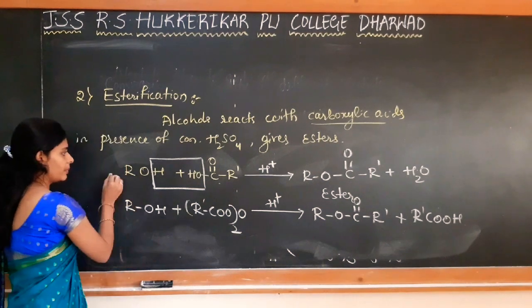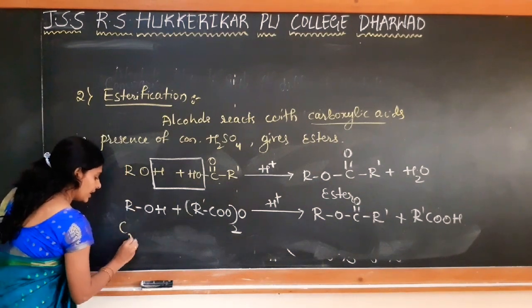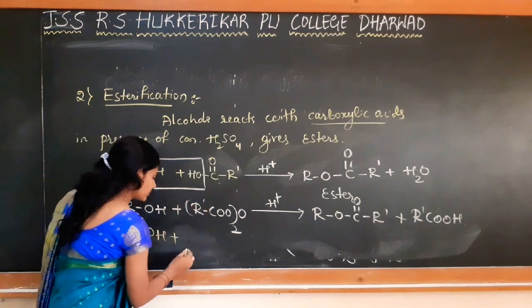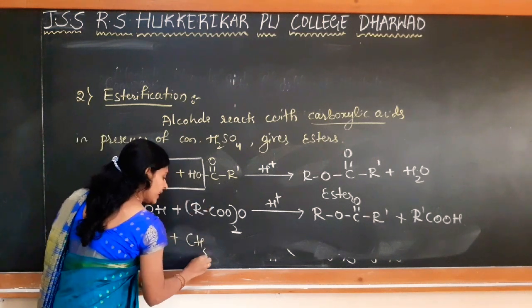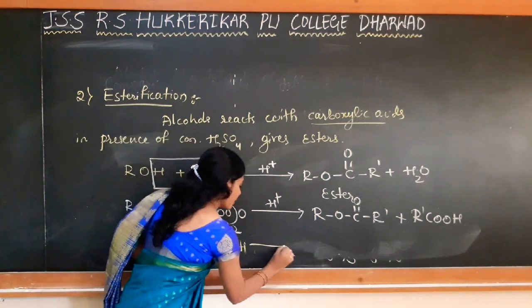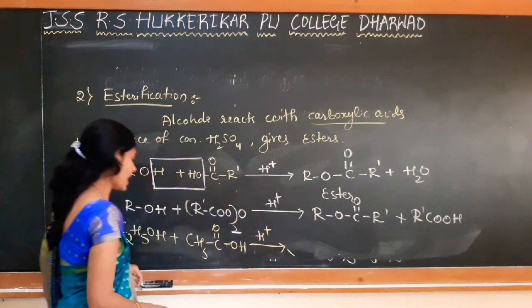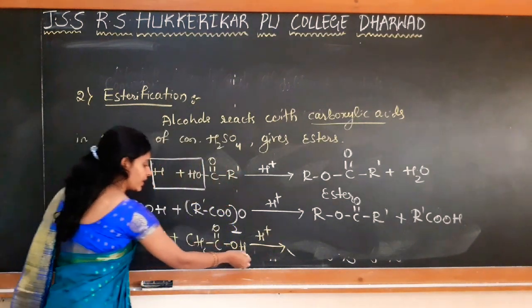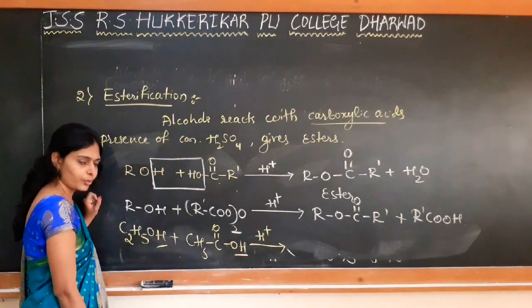I'll write one example for this. If ethyl alcohol is treated with acetic acid, CH3COOH, in presence of acid, what happens? There is a loss of water. H from alcohol and OH from carboxylic acid is removed as water.